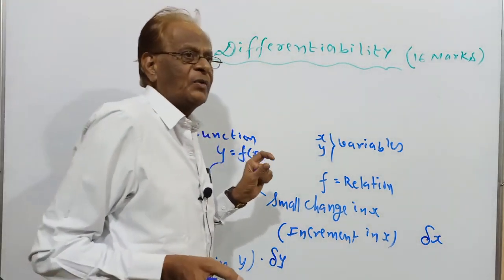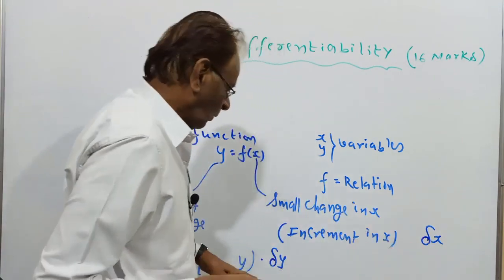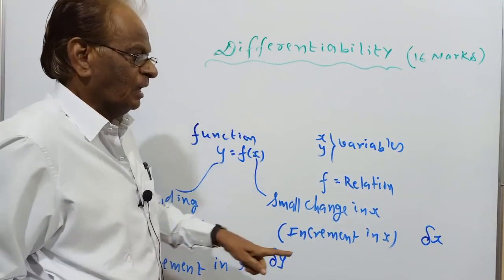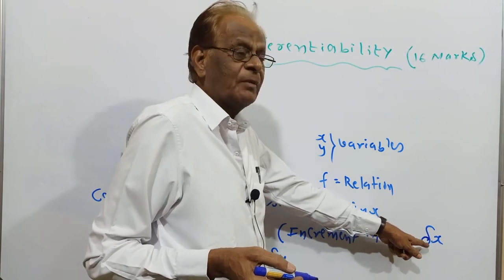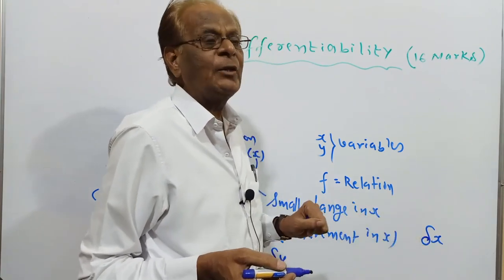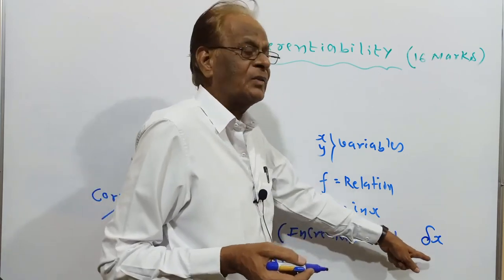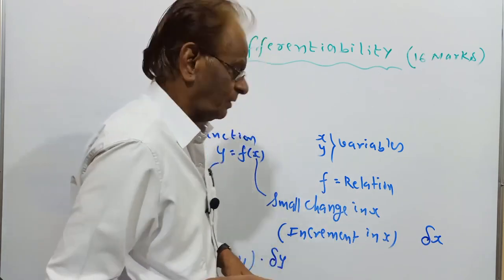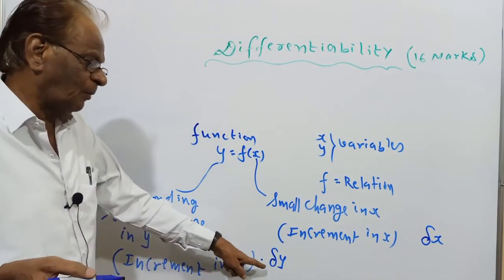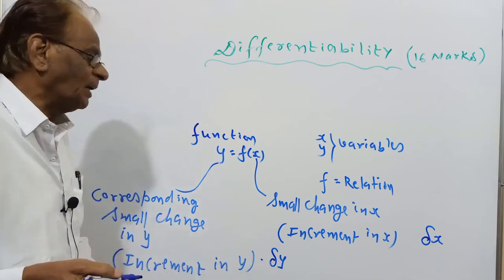Always in a function there will be two increments. One is increment in x, one is increment in y. Any small positive or negative change in x is called increment in x. The corresponding small positive or negative change in y is called increment in y.